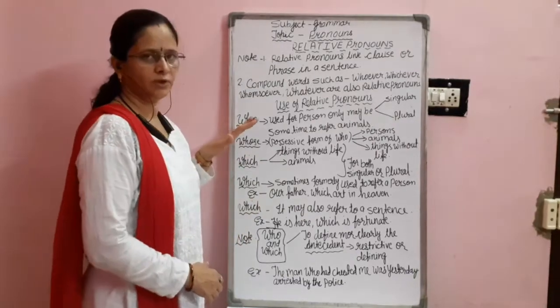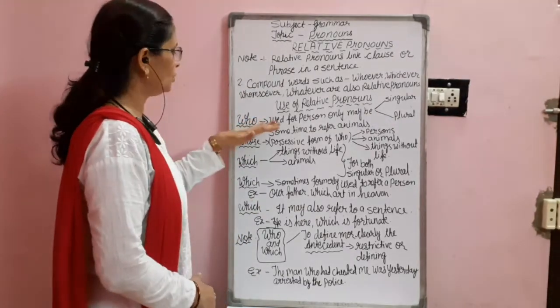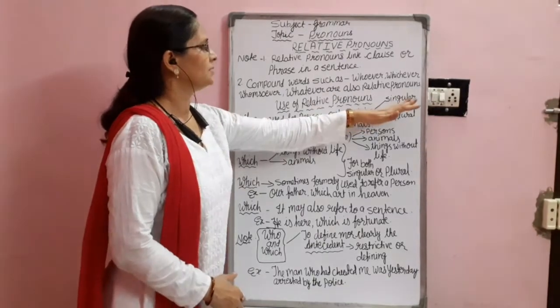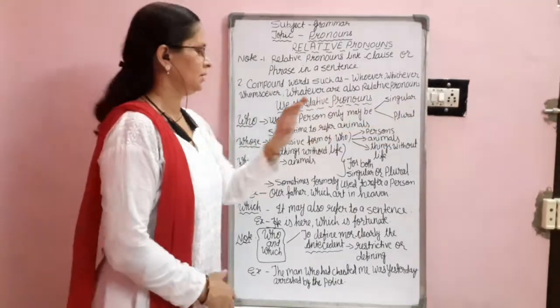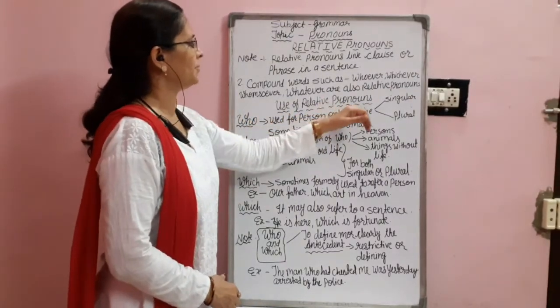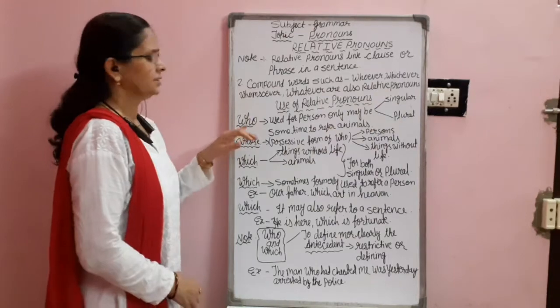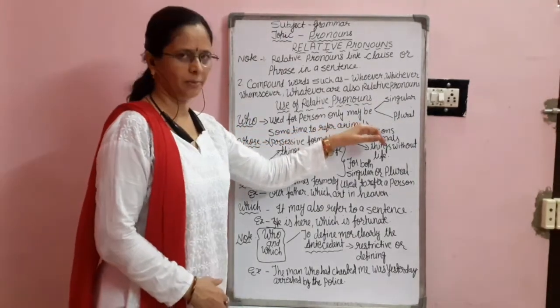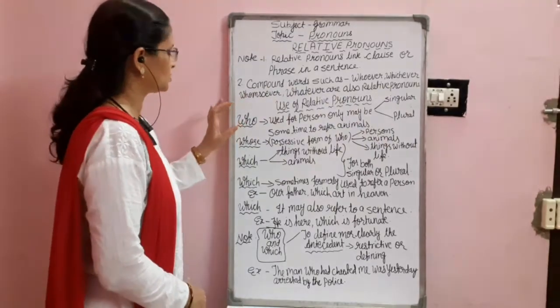So, what is the use of who? When who is used, it refers to a person only, singular or maybe plural. Again I am telling you, who is used for persons only, singular or plural. Second, sometimes who is also used to refer to animals. I hope you have understood.